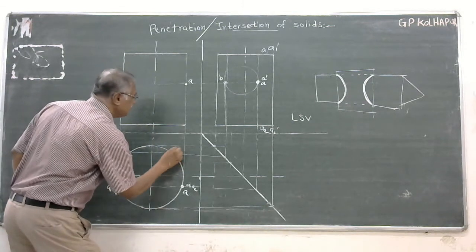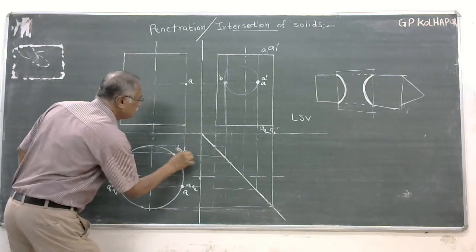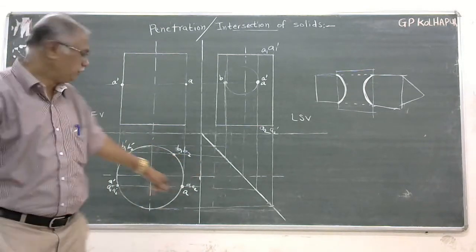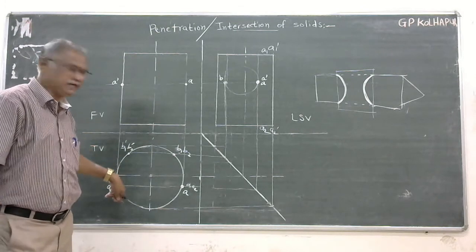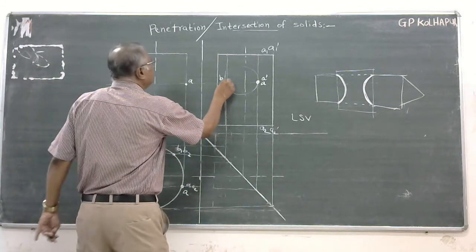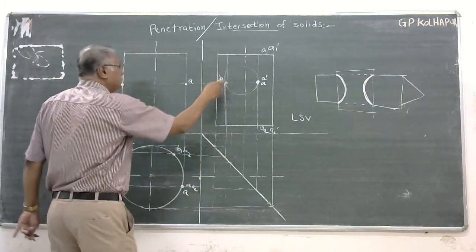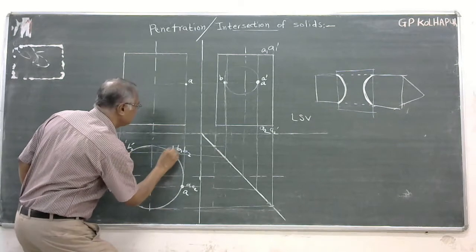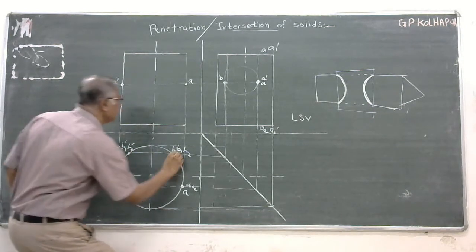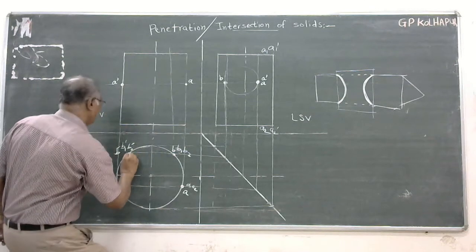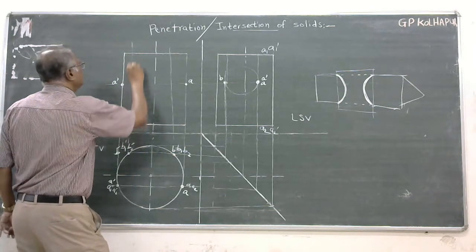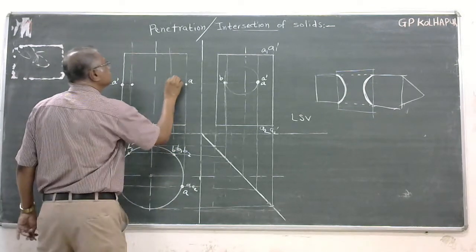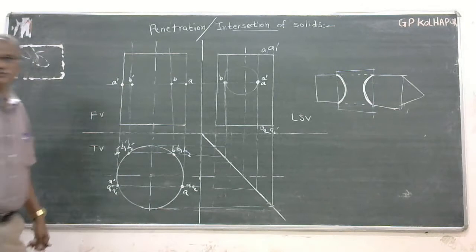I will again say B1, B2, and B1 dash, B2 dash. Isn't it similar to A1, A2, and A1 dash, A2 dash? Now B is again here, B dash will be again here. I will draw these projectors, like this, B and B dash, isn't it?